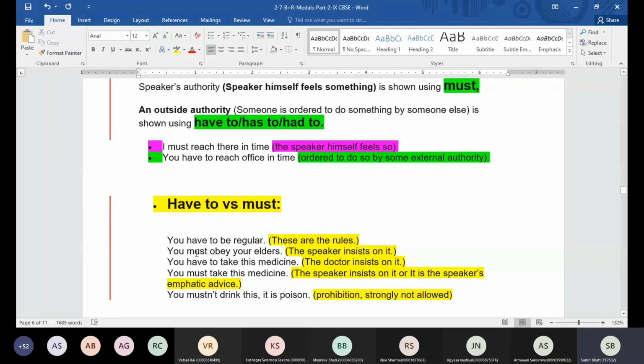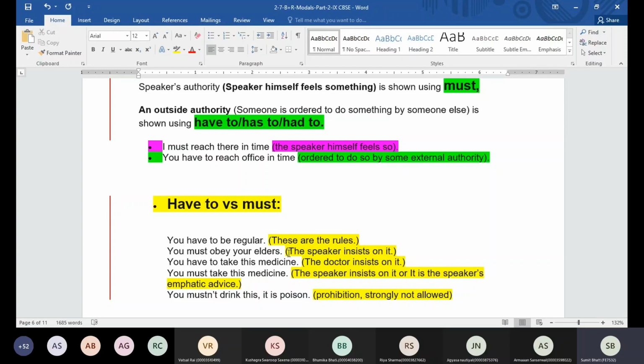We can see more examples, like you have to be regular. So when you say you have to be regular, these are the rules. These are not the rules made by the speaker. These are the rules made by some office, some external authority. Okay, and we have to follow them because we are asked to follow them by somebody else. You must obey your elders. So when you say you must obey your elders, the speaker is making this obligation. And the speaker is insisting that you must obey your elders. Okay, the speaker is making sure that this thing happens.